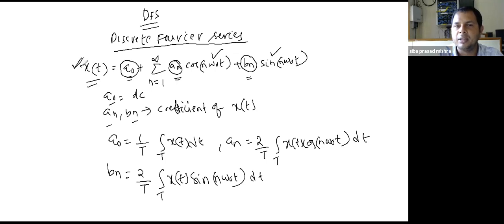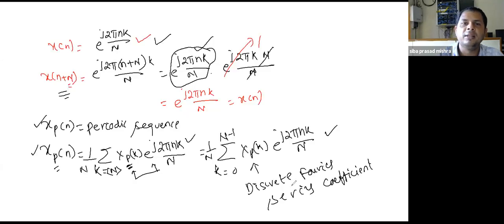Now I use the same concept to represent a periodic sequence in the discrete domain. For that, I took one exponential signal, which is periodic by nature. Then I claimed that any periodic signal can be represented by a weighted sum of this exponential signal. For that purpose we took one assumption: xp[n] equals 1 by N, summation of k over one period N, of xp[k] e to the power j 2 pi nk by N, where this xp[k] is the important part, known as the discrete Fourier series coefficient.